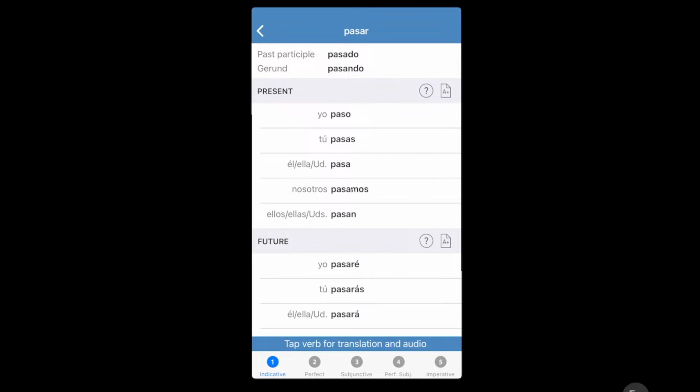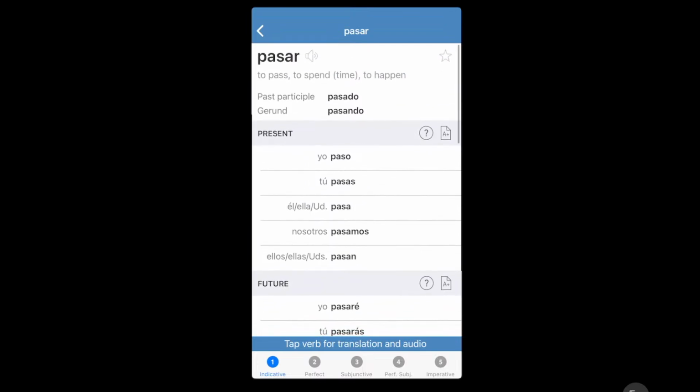Present is yo paso. You always just drop the AR and add O. So hablo, hablar, hablo, pasar, paso. And then tú pasas. You just drop the R and add S. So hablas, hablar, hablas, pasar, pasas.